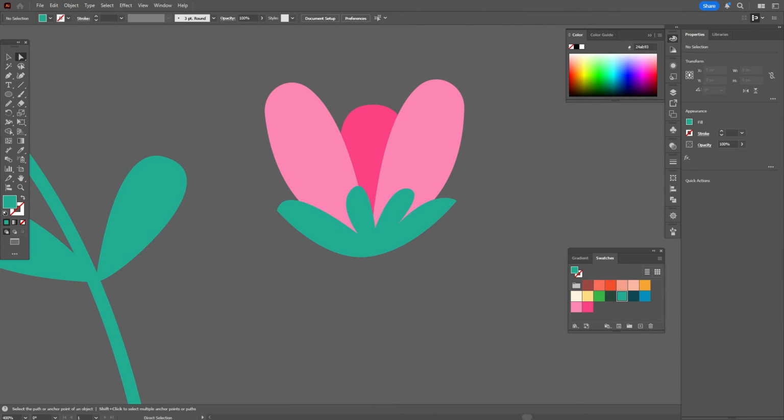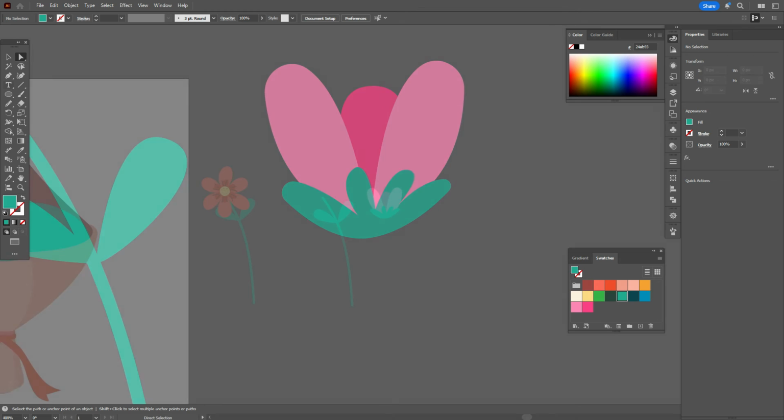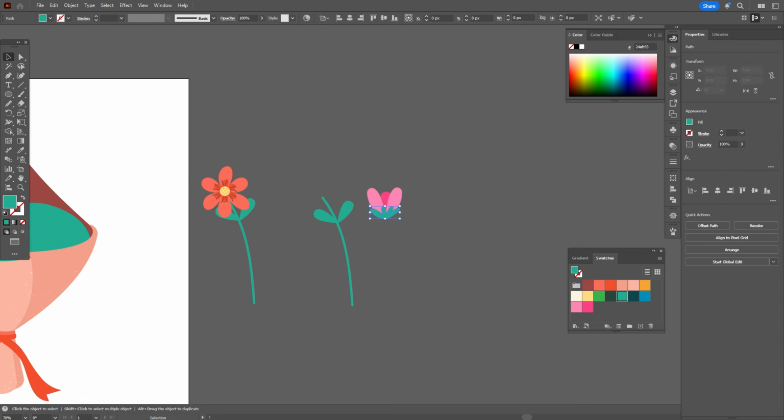Okay, now direct selection tool and round corner here and here. Okay, now let's make it a little smaller.